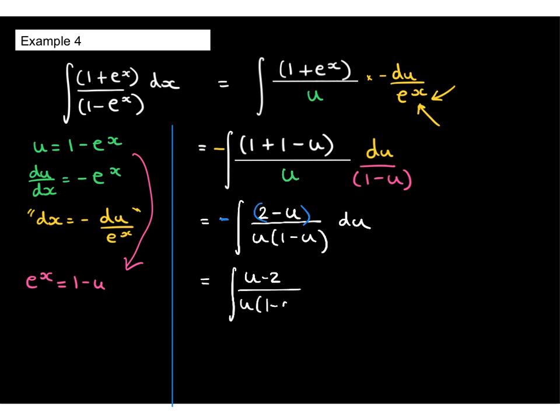And then we find ourselves having to use partial fractions. We've got to decompose this into its constituent partial fractions before we can integrate. So let's take what we have, u minus 2 over u, 1 minus u, and let's express that as a over u plus b over 1 minus u.